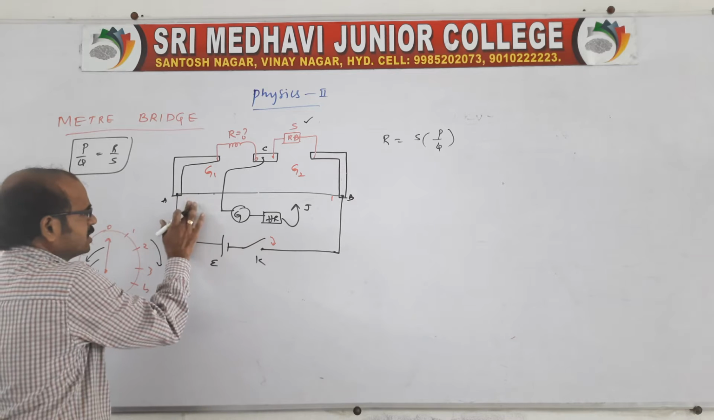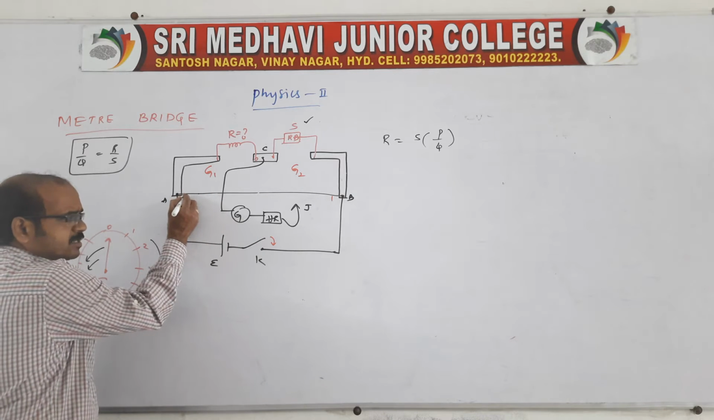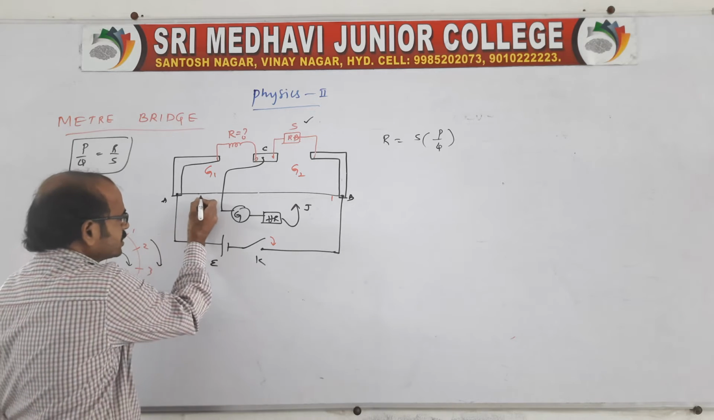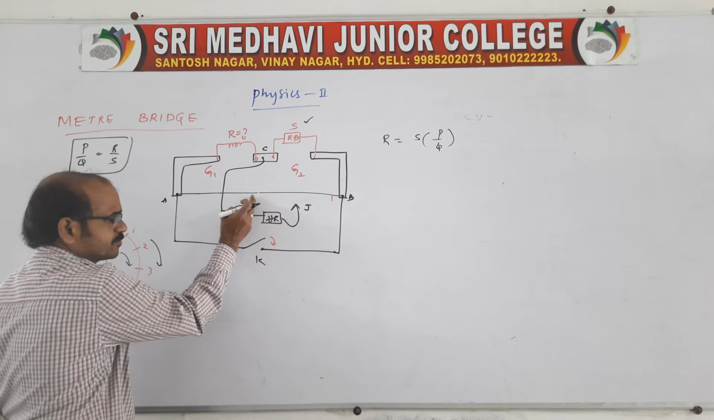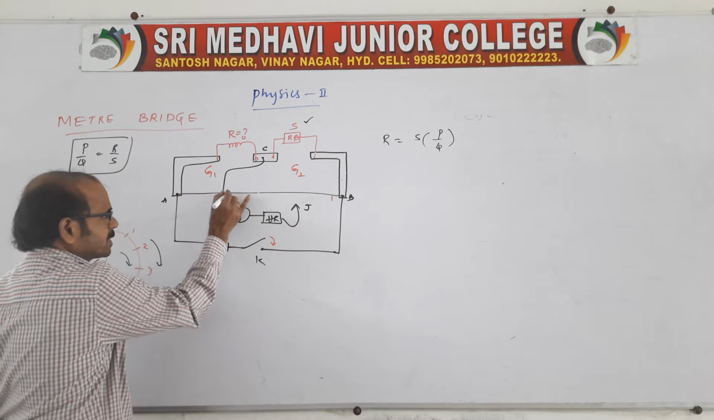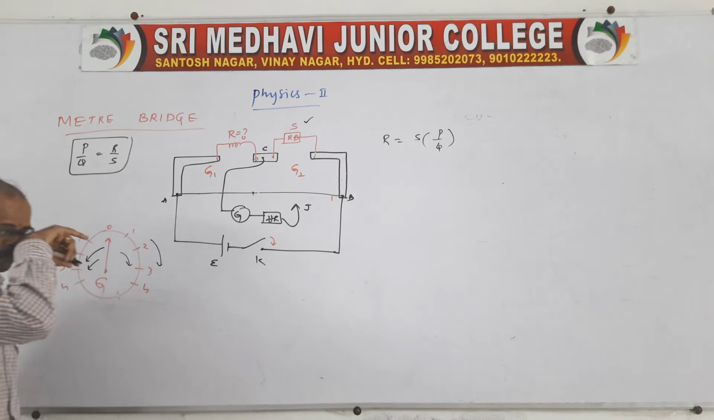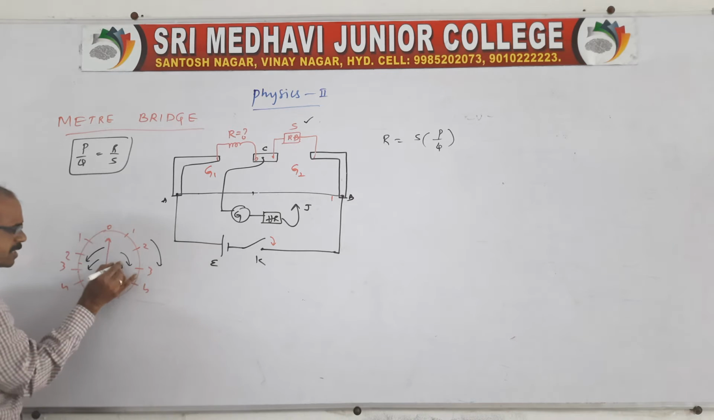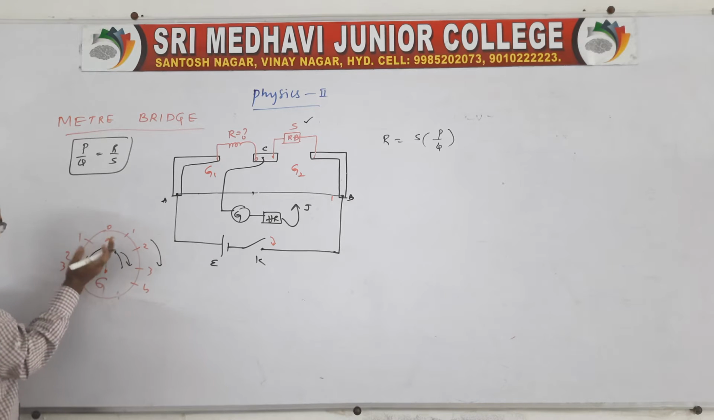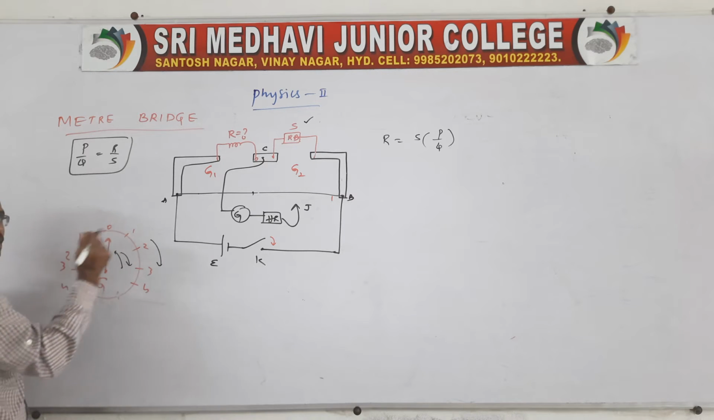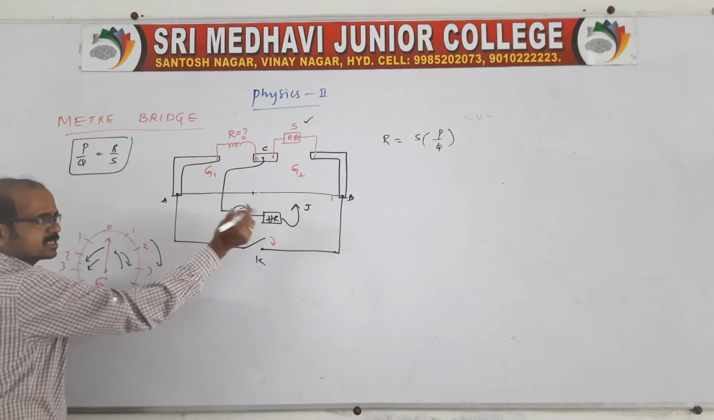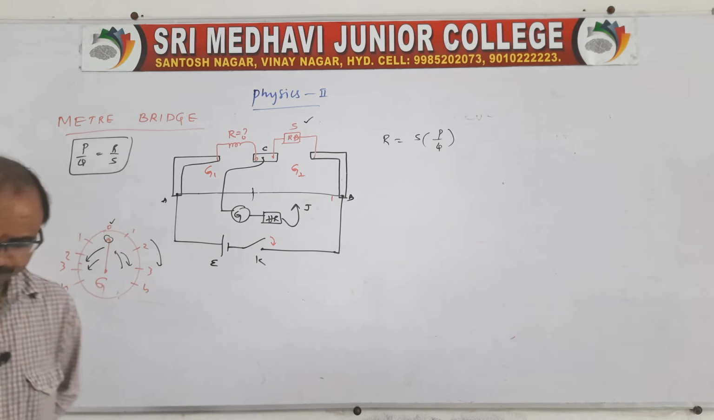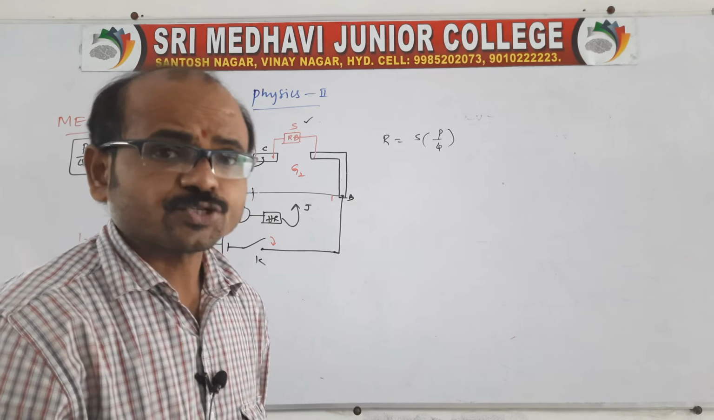When the jockey is pressing, suppose if I press it at the left side, the galvanometer shows to the right side. Slowly you move from left to right, pressing at different places. When you are moving towards the right, the galvanometer pointer moves towards the left, opposite to the moving jockey. Because at one place, definitely this pointer shows 0.